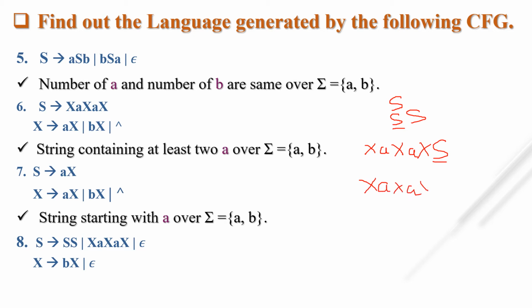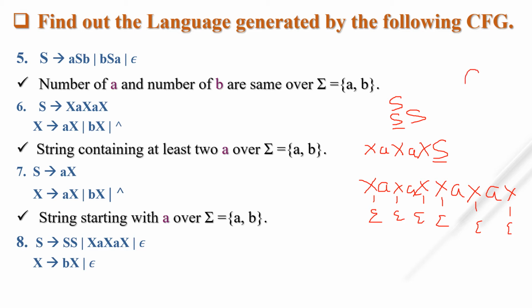If I put null over the X's, then what is the string? Four times a.